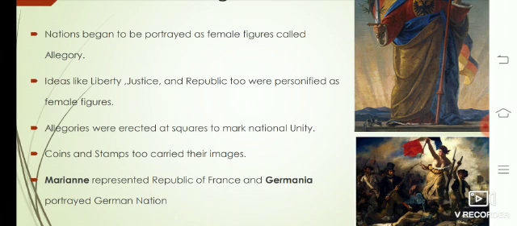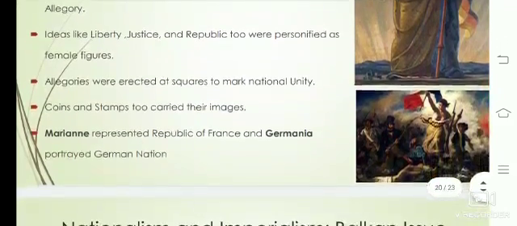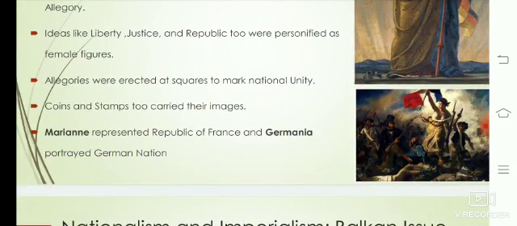Ideas like liberty, justice and republic too were personified as female figures. Allegories were erected at squares to mark national unity. So these female allegories were used to mark national unity. Coins and stamps too carried their images. So all the coins and the stamps also had the images of these female allegories.